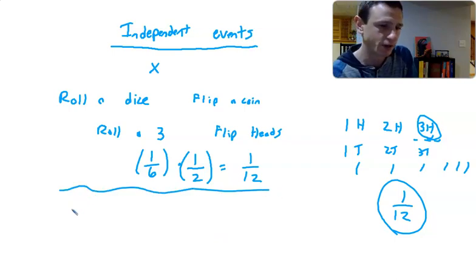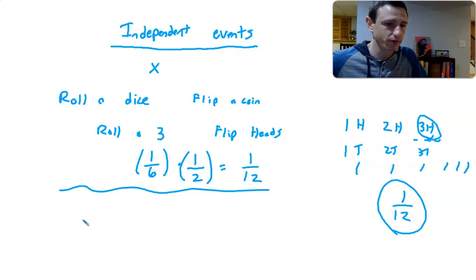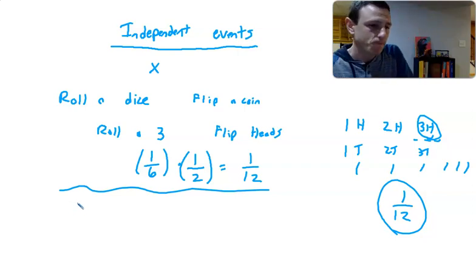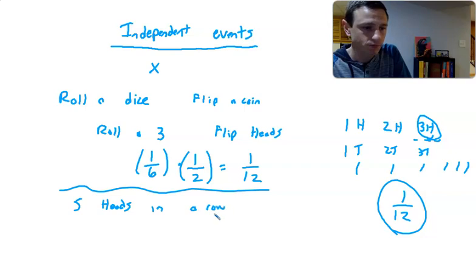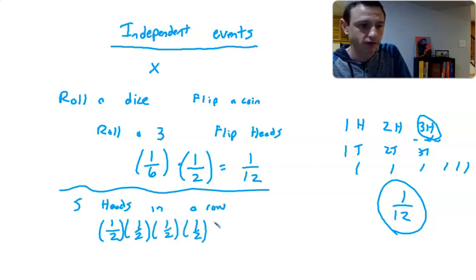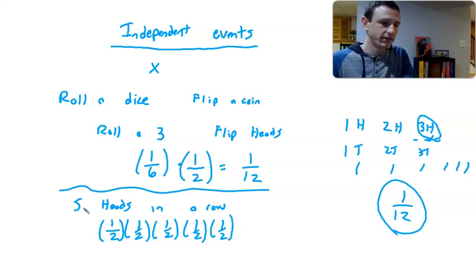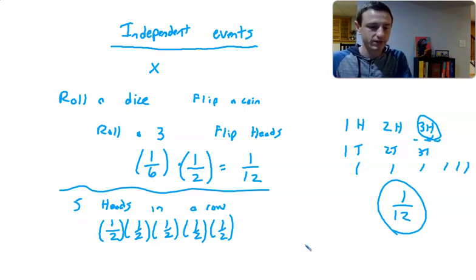Now, what else can we do with this? Let's look at a version of that rolling a 1 100 times in a row. Let's say I'm sitting there in class one day and I'm just bored and I'm flipping the coin and I want to know what is the probability of observing 5 heads in a row. Rather than writing out 1/2 times 1/2 times 1/2 times 1/2 times 1/2, this isn't terrible. But what if I tacked on a 0 here? 50 heads in a row, or 500 heads in a row, or just bigger numbers where I don't want to write this out a bunch of times?